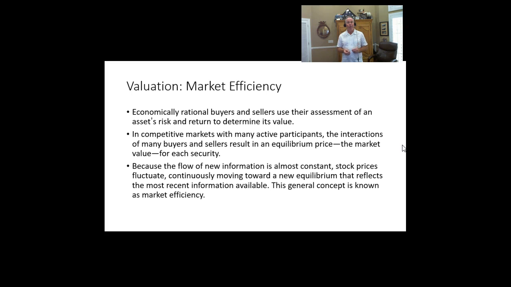Economically rational buyers and sellers use their assessment of an asset's risk and return to determine its value. In competitive markets, with many active participants, the interaction of many buyers and sellers results in an equilibrium price, the market value, for each security. Because the flow of new information is almost constant, stock prices fluctuate, continuously moving toward a new equilibrium that reflects the most recent information available. This general concept is known as market efficiency.